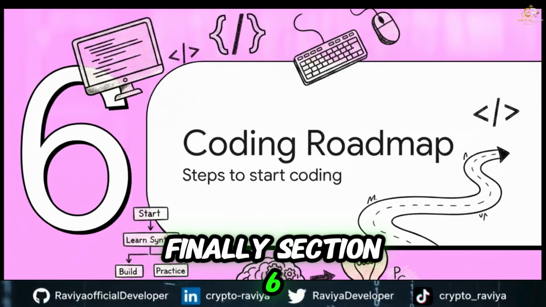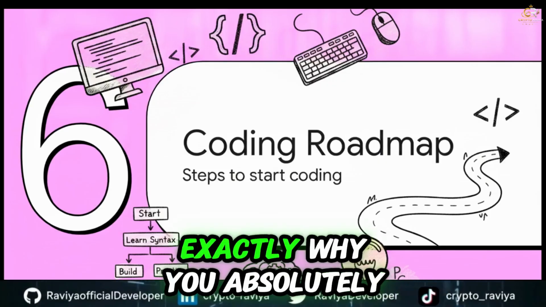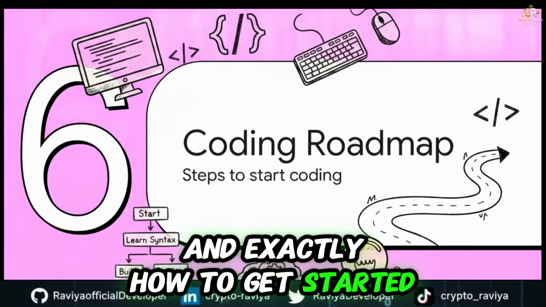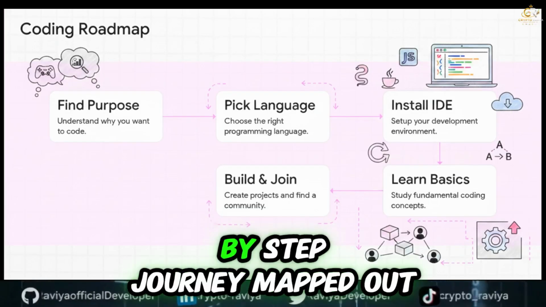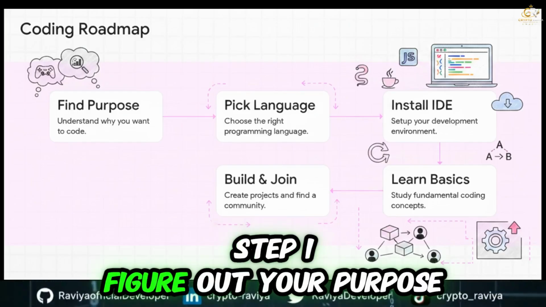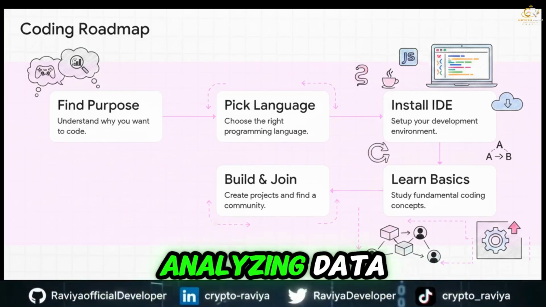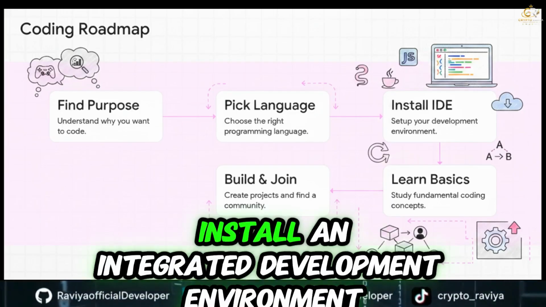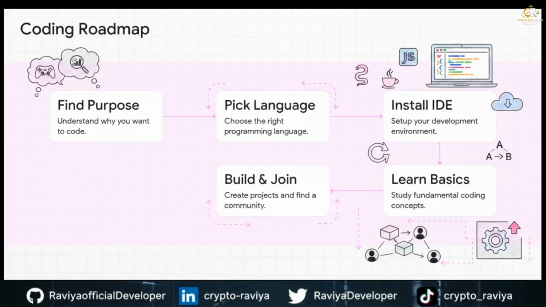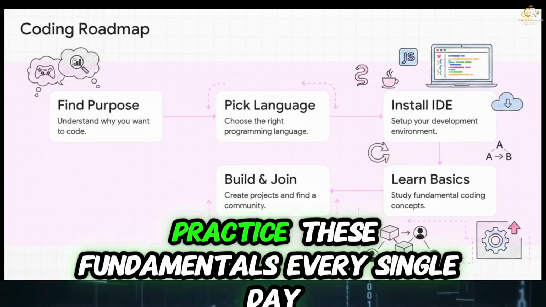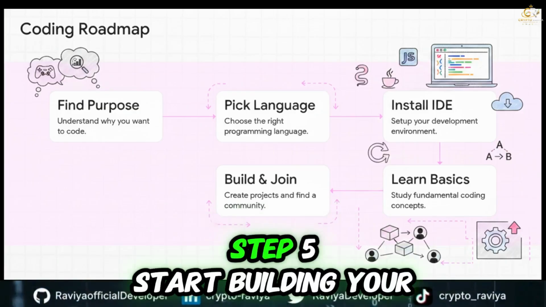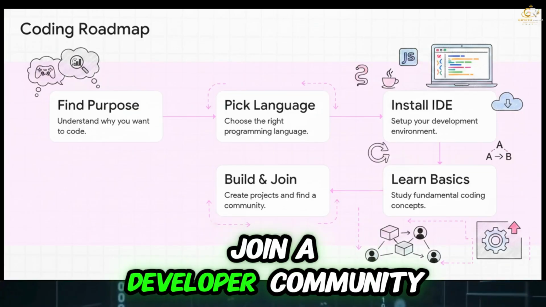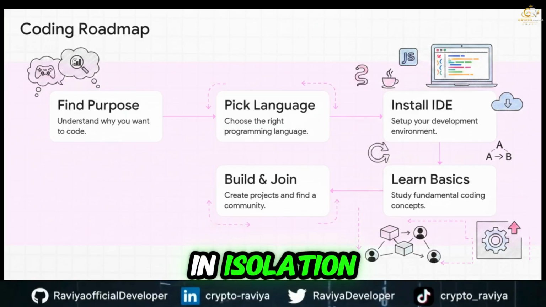Finally, Section 6, your coding roadmap. Here is exactly why you absolutely must learn to code in 2026 and exactly how to get started. So, here is your step-by-step journey mapped out. Step 1, figure out your purpose. Are you building games or analyzing data? Step 2, choose a language that matches that goal. Step 3, install an integrated development environment, or IDE, like Visual Studio Code. Step 4, practice those fundamentals every single day. Step 5, start building your own projects from scratch. And lastly, Step 6, join a developer community. You definitely don't want to learn in isolation.